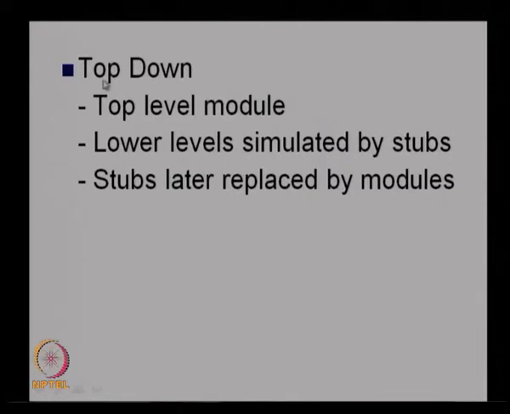For example, if you take a laptop assembly, we will do it without a hard disk, and for the hard disk you can simulate the conditions using some software or other methods, and then if the whole system works, you replace that stub with an actual module. Like this you can have many stubs in the system, which are simulated modules, not the real modules. We use those simulated modules and then test the top level module to ensure that it works well, and then one by one these stubs will be replaced by the actual modules. So, that is the process of the top down approach.